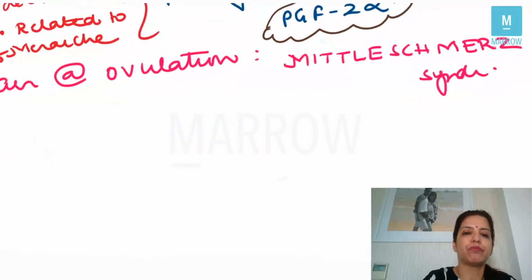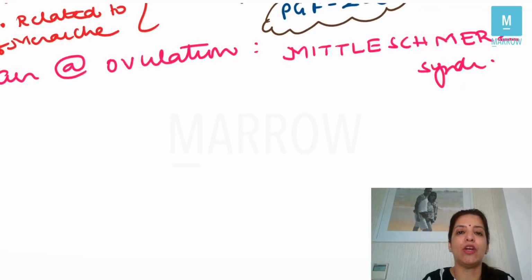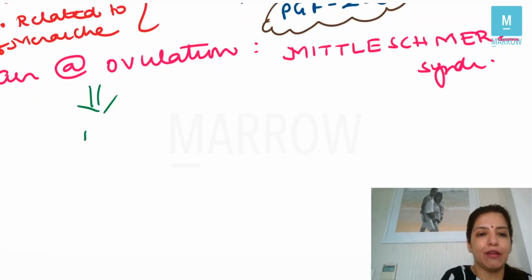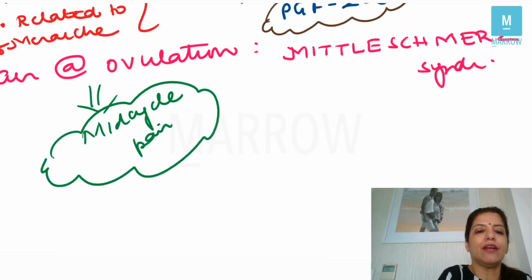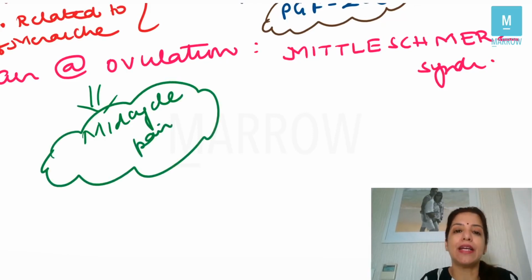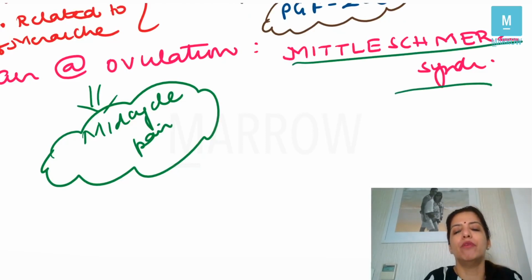Sometimes in your questions, you are going to get that a female is complaining of mid-cycle pain. Whenever you get a complaint like this, she is getting cyclical pain in the abdomen in the mid of the cycle. That means pain is happening at the time of ovulation, and that is called Mittelschmerz syndrome.